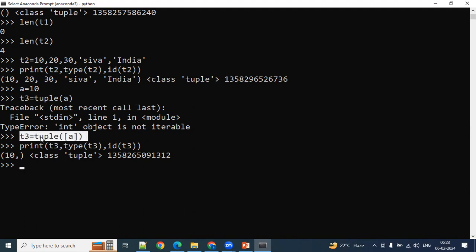Or we have some other approach also. Without using the tuple conversion function, we can define it like this. Let's say T4 equal to, within parentheses, you can directly define A. A is a variable here, so don't think this is a string. If you define it like this, it is defined. But what is the data type of this one? What do you think?